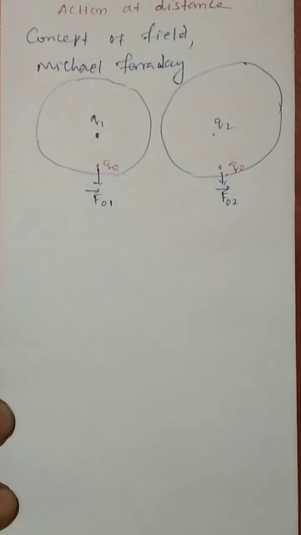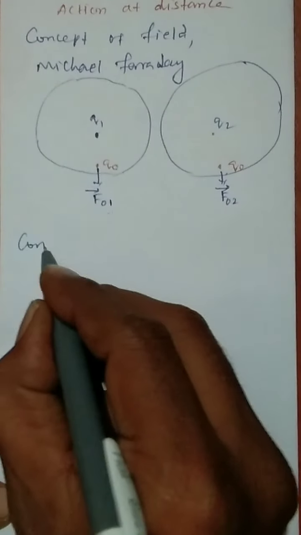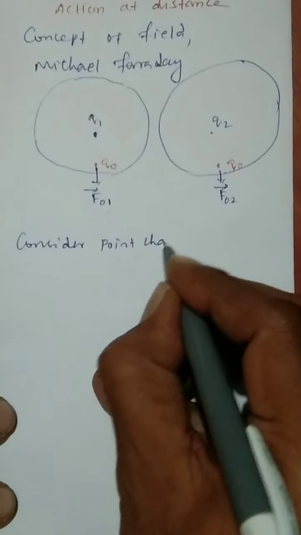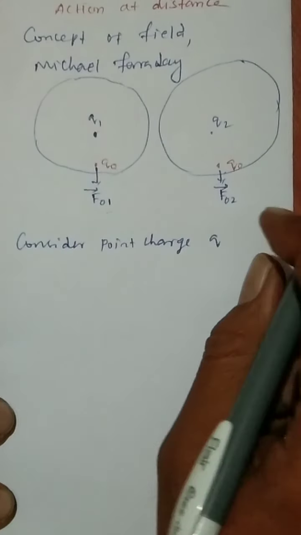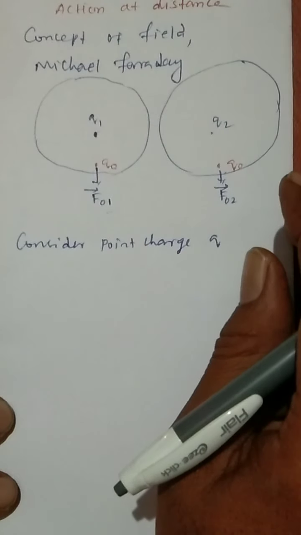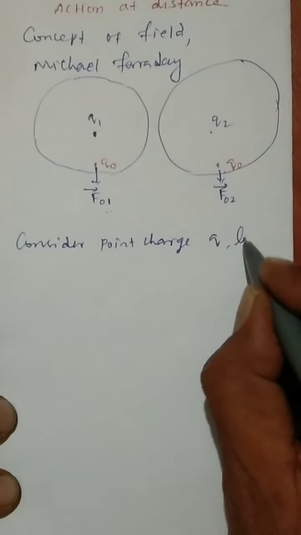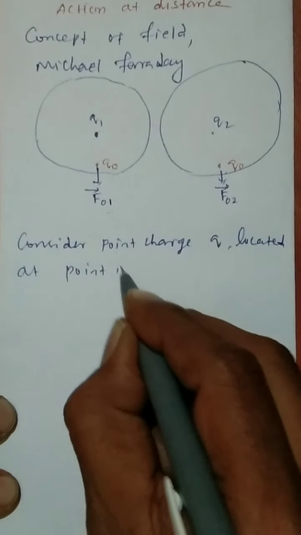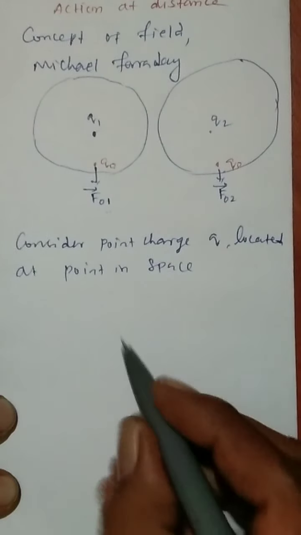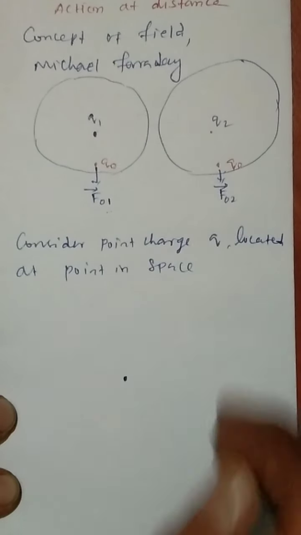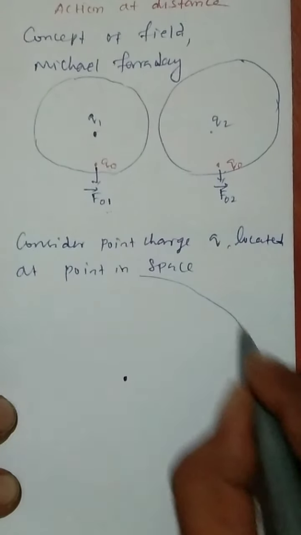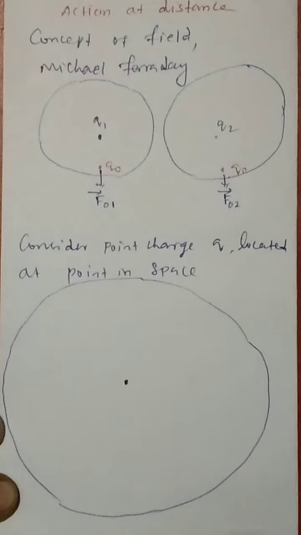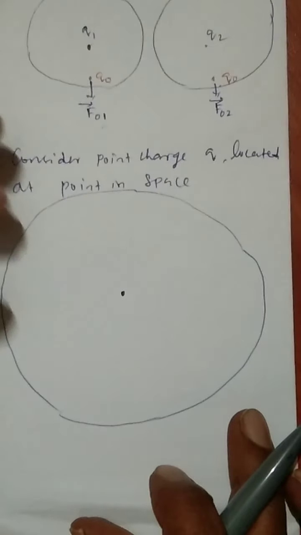I am going to consider the point charge Q. Consider a point charge Q located at a point in space. So I can consider this is the point charge, located at this place. So what will be around it? There is an electrical environment created. This electrical environment is called the electric field.